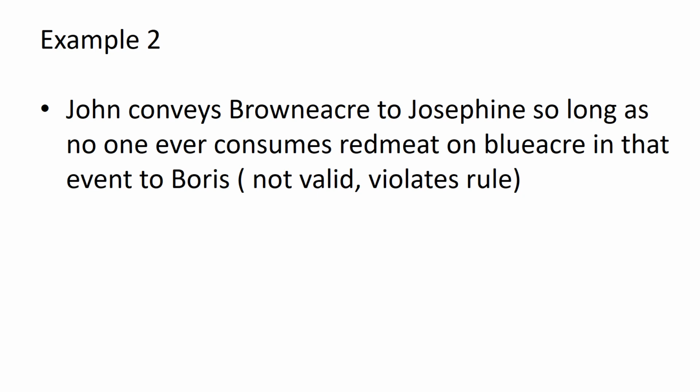Example 2. John conveys Brownacre to Josephine, so long as no one ever consumes red meat on Blue Acre, in that event to Boris. Now, this is not valid because under the perpetuities rule, various aspects of it may not fit the requirement. For example, by designating that if no one ever consumes red meat on Blue Acre, the language here may allow the interest to go on forever. Therefore, it's a violation of the rule.